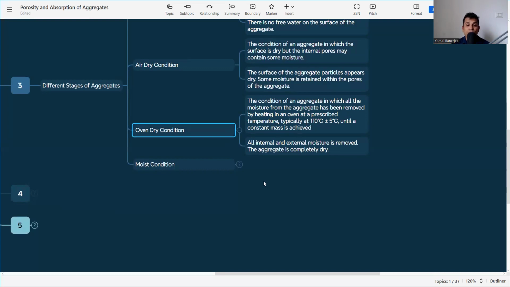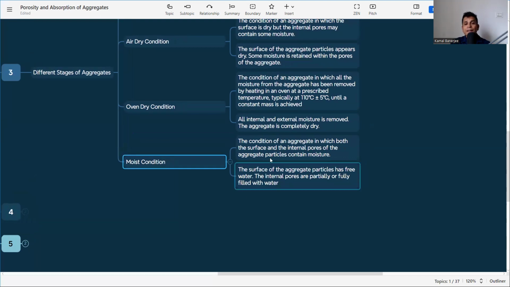All internal and external moisture is removed. If we are using oven dry aggregates, we need to consider that the voids within the pores will take up moisture, so we also need to calculate the moisture capacity. But usually that is not what happens. We usually use the moist condition. That is the next part.